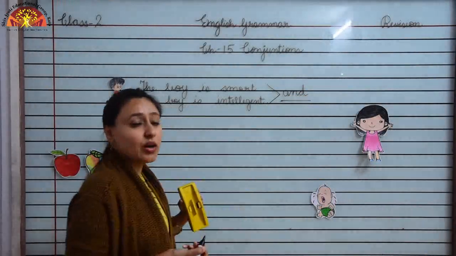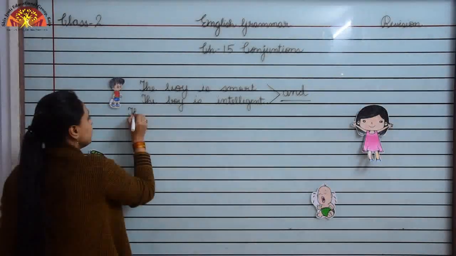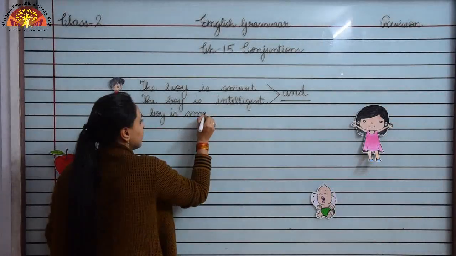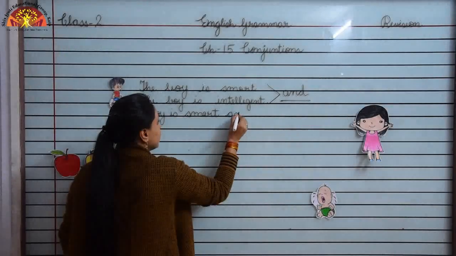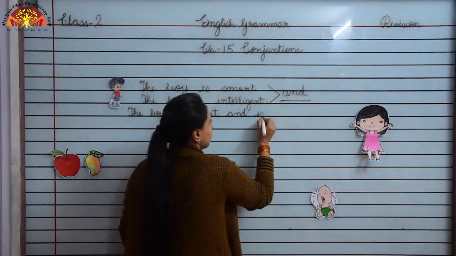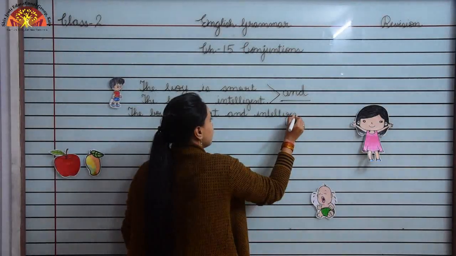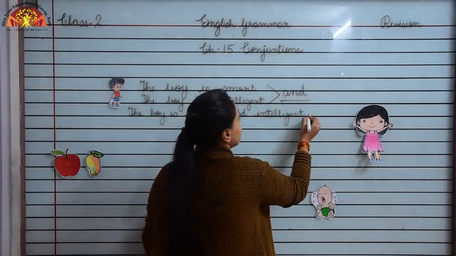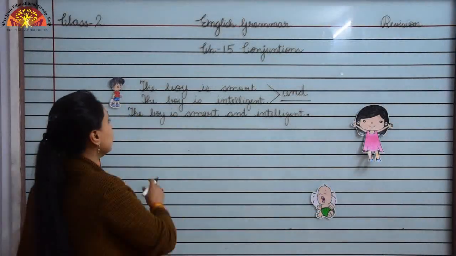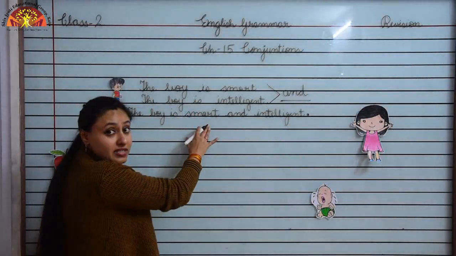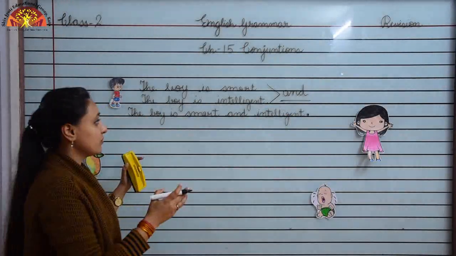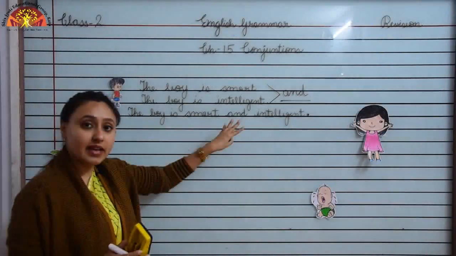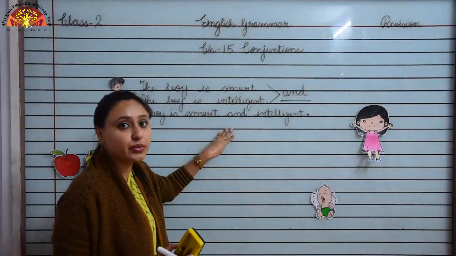Let us see how we can rewrite it: the boy is smart and intelligent. So children, we also use conjunction words to avoid repetition. Here look at the sentence, the boy is smart and intelligent. We combined both the sentences and rewrote it using the conjunction word and.